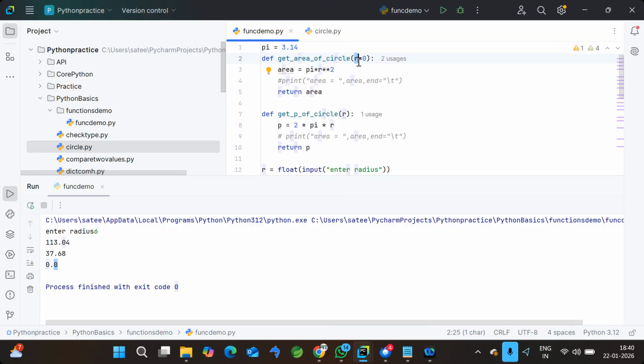And next point, a function takes input in the form of arguments, but you should not write an input statement within the function. That should be written outside the function, and the input should be sent in the form of arguments, not as an input statement.